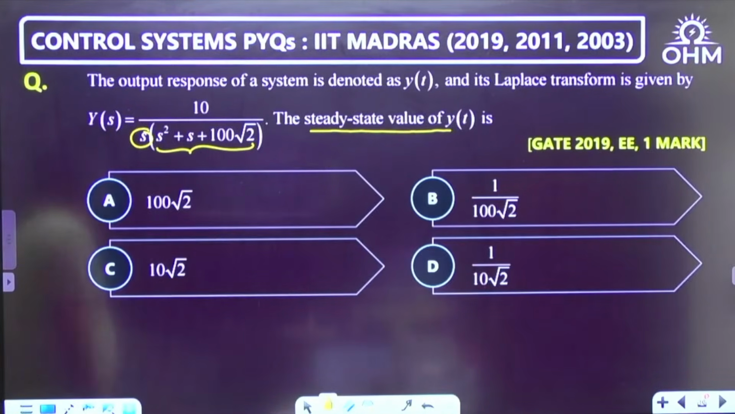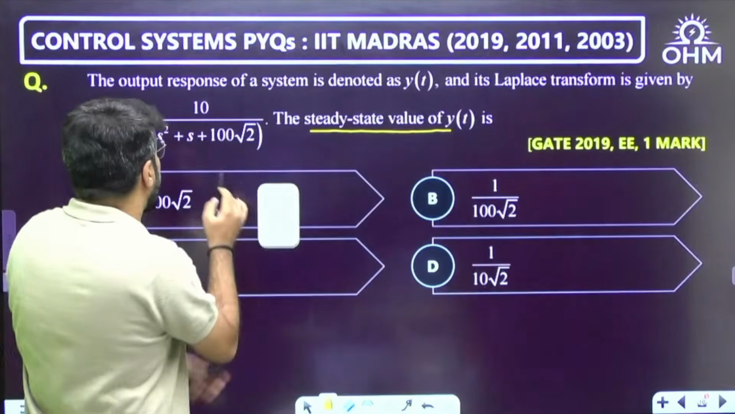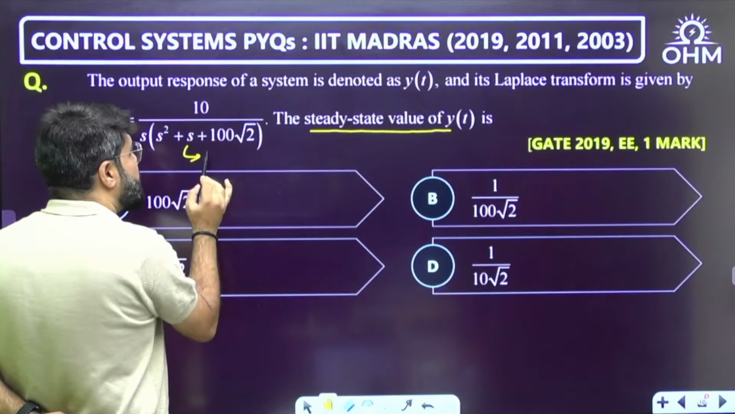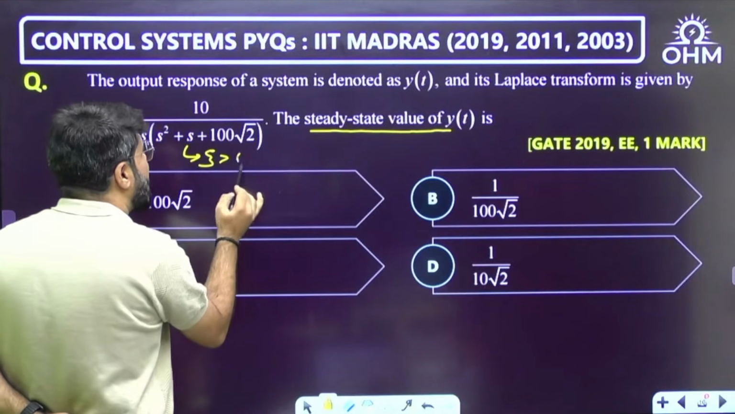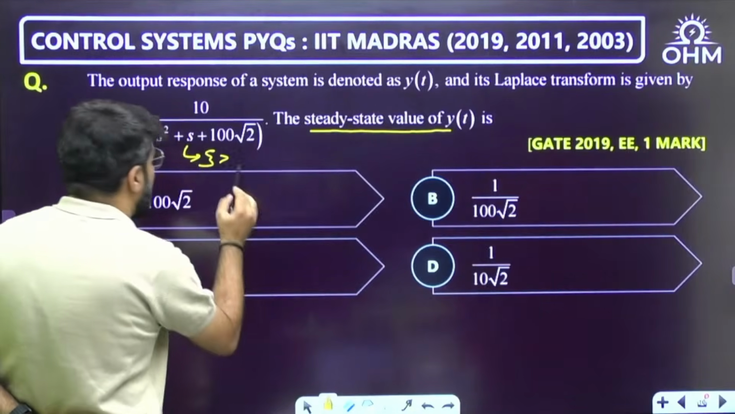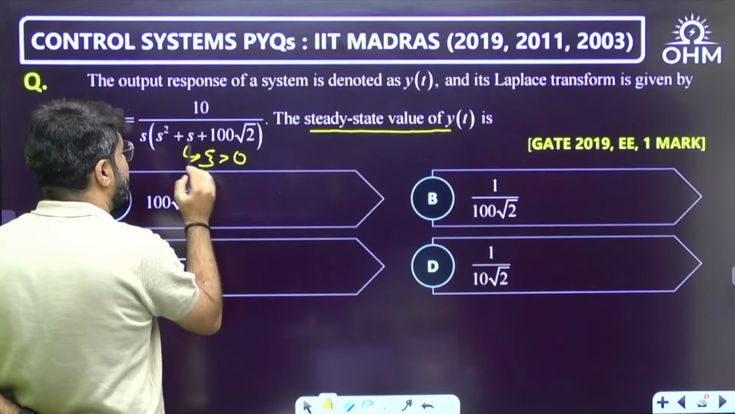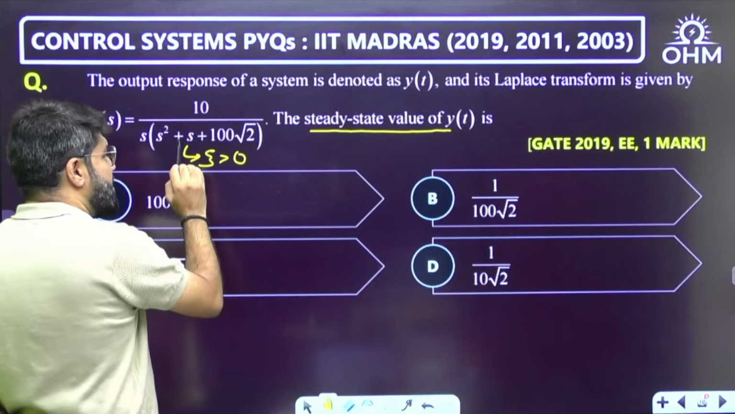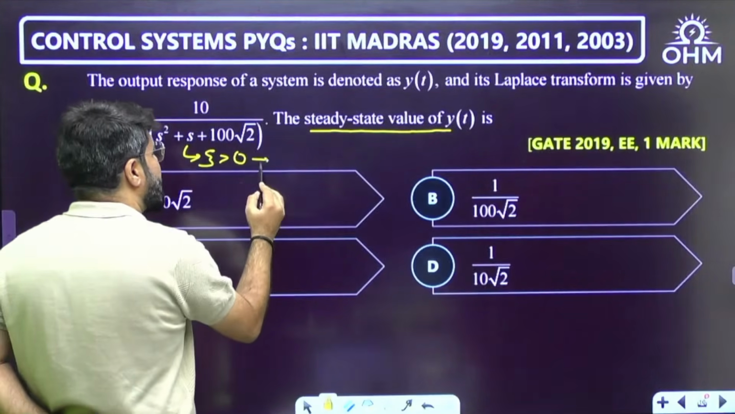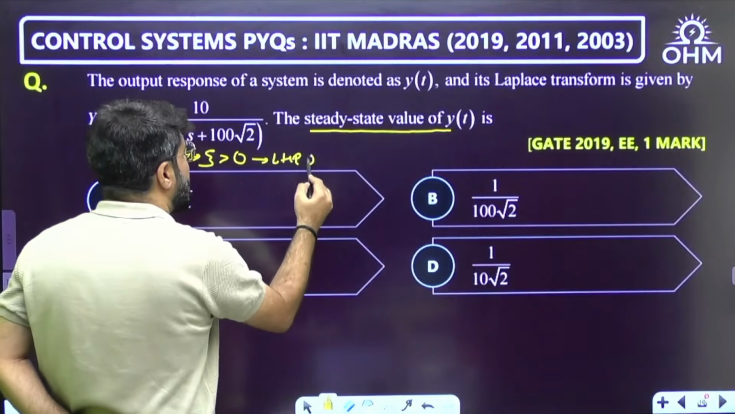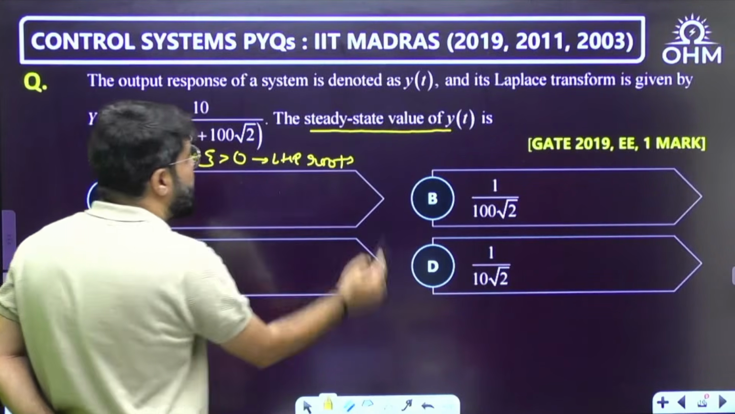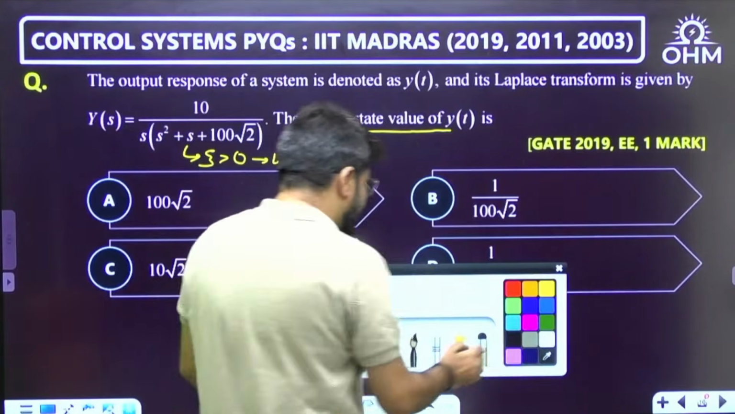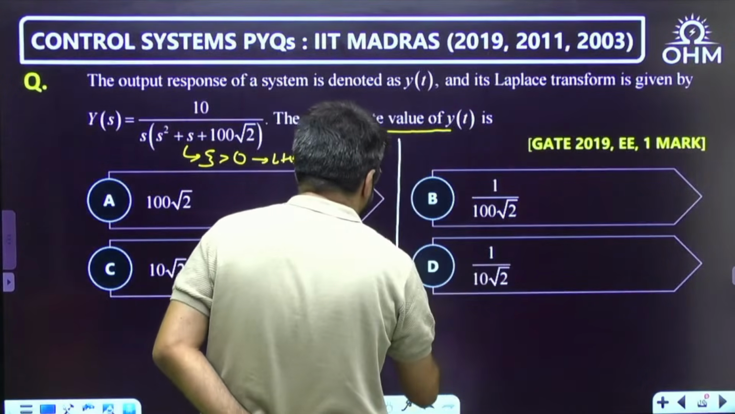in LHP. Why? Because you know that if it is a second order term, the coefficient of s is the coefficient of 2 zeta omega n. So if this coefficient is positive, it means zeta is positive, and positive zeta represents LHP roots. So no problem in applying the final value theorem. Again, this is a direct question that we can solve by the final value theorem.